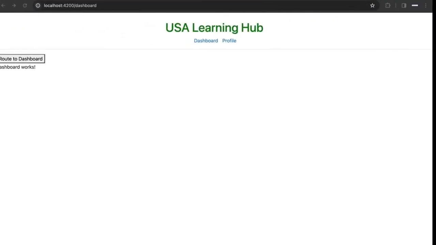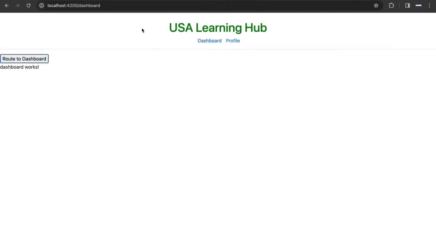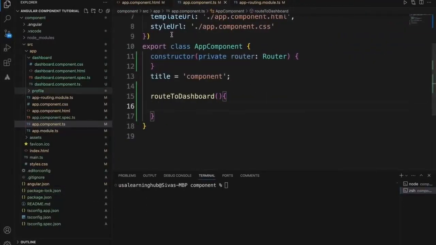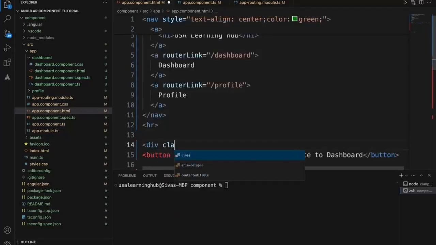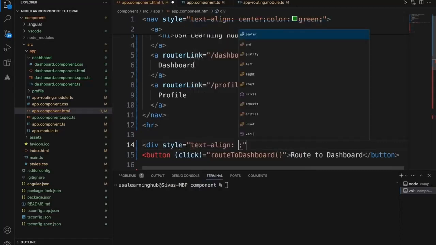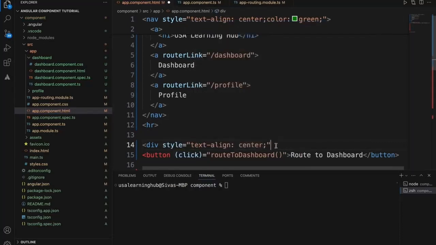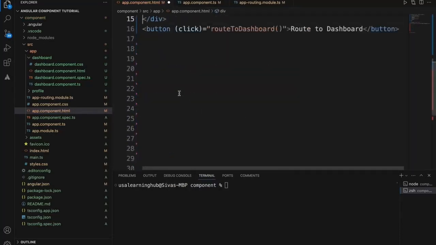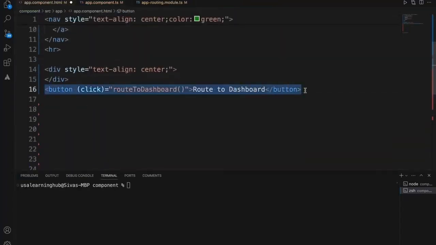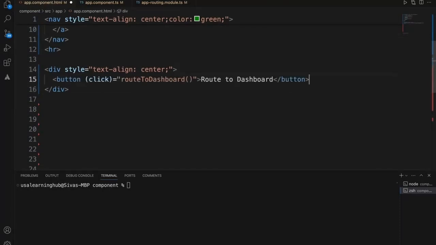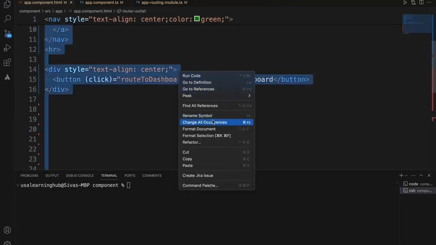Let me just push this button to center. I'm just formatting it.